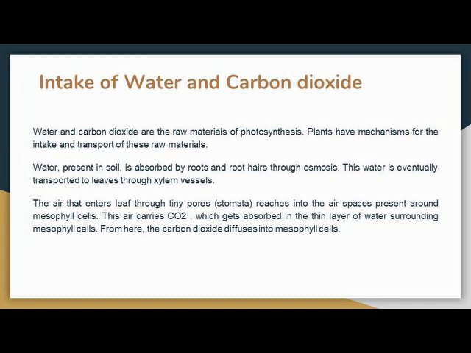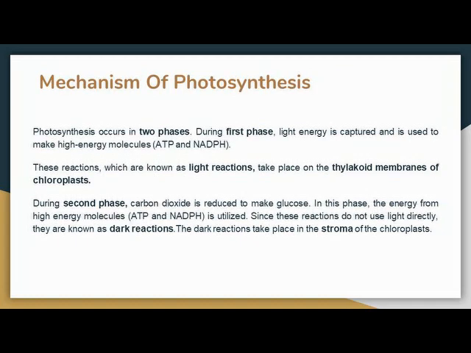And photosynthesis occurs in the mesophyll cells, and basically mesophyll cells are the cells of the leaves. And why does photosynthesis occur in leaves only? Because leaves contain chlorophyll, a green pigment in which photosynthesis occurs. Mechanism of photosynthesis. Photosynthesis occurs in two phases.